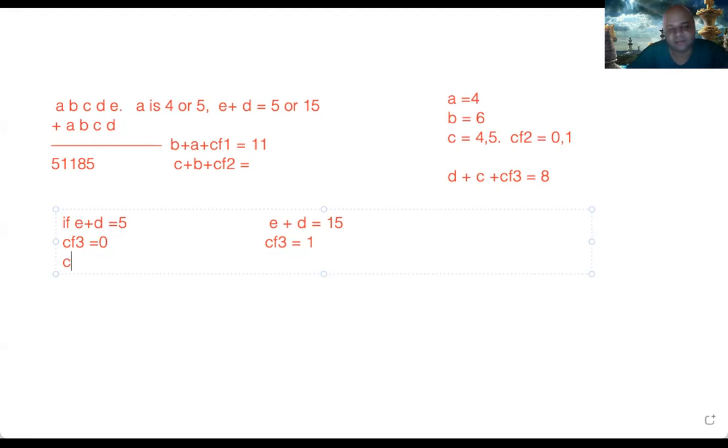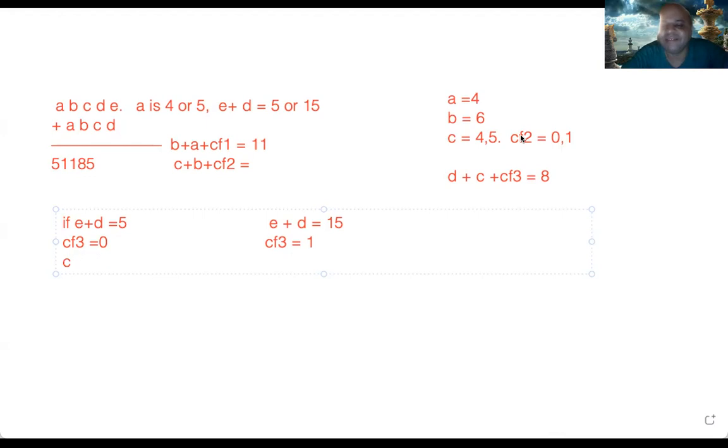Yeah, C can't be 4, right? Because if it's 4, then on C plus B it requires a carry forward. But to get a carry forward, D plus C has to be 18. But D plus C can't be 18. Correct. Absolutely. So if D plus C plus CF3 is 8, that means CF2 is also 0.